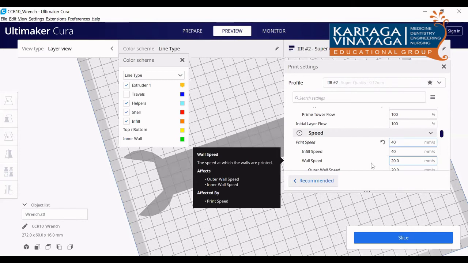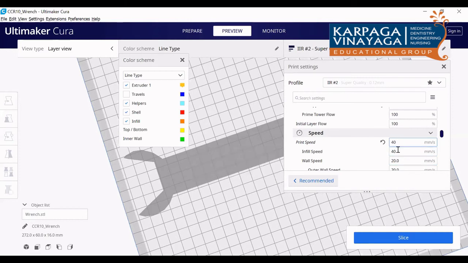But if you reduce the speed, then obviously the time will increase. If you reduce the speed, normally the quality will increase. So you have to compromise one thing for the other. It's up to you and depends upon the customer need or the customer requirement. Accordingly, we can change this. Okay, so this is the print speed.